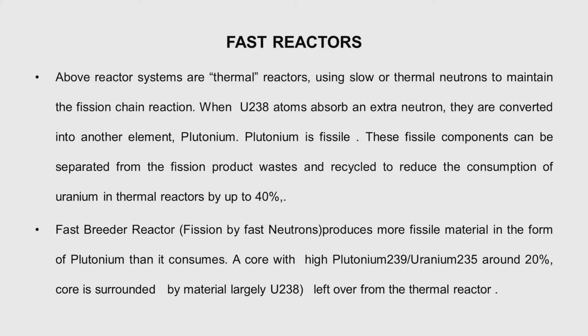Now a core for a fast reactor must essentially consist of a higher amount of fissionable material, because the cross sections, or the probability of a fission reaction, is low at high energies. So it consists of a mixture of plutonium-239 and uranium-235 of the order of about 20%.